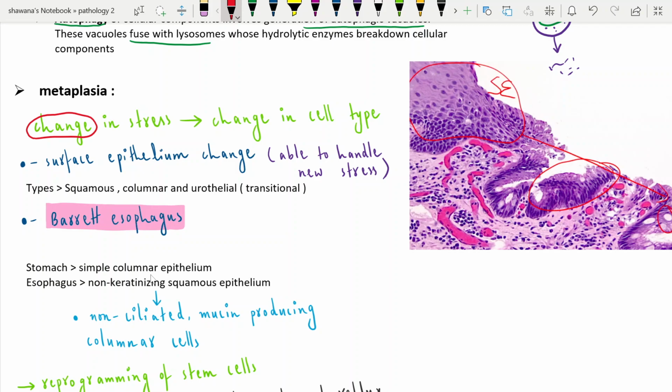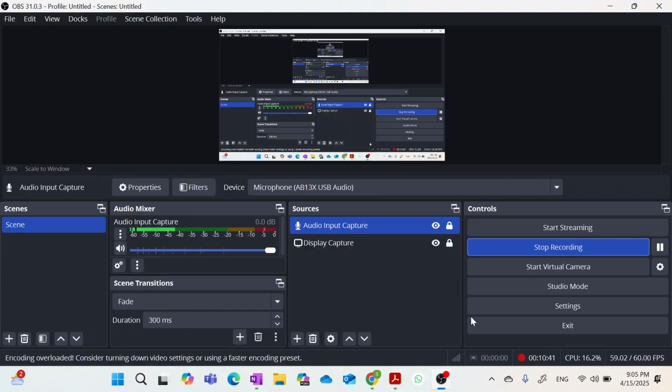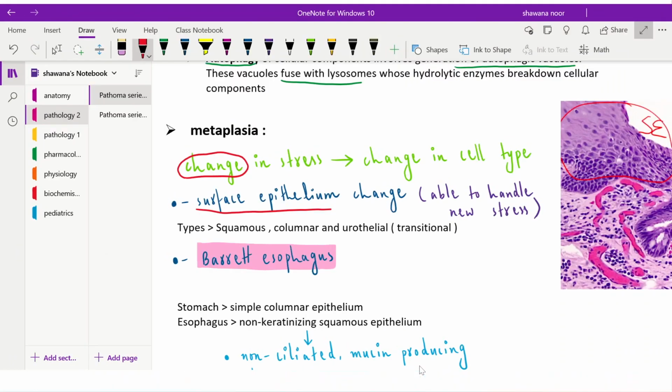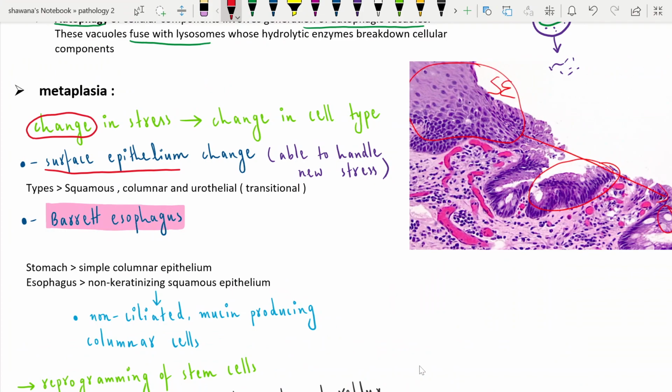There are three kinds of surface epithelium, the epithelium which lines the body. First is the squamous, then columnar, and the urothelial. Urothelial lines the urinary bladder, and it is also known as transitional epithelium.